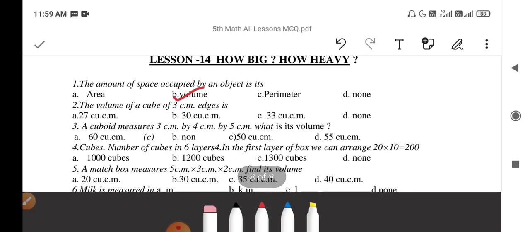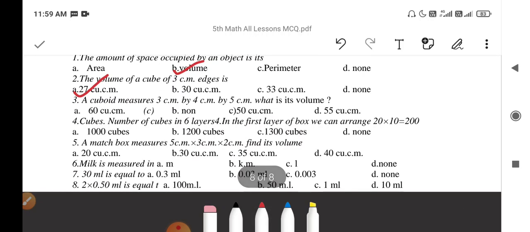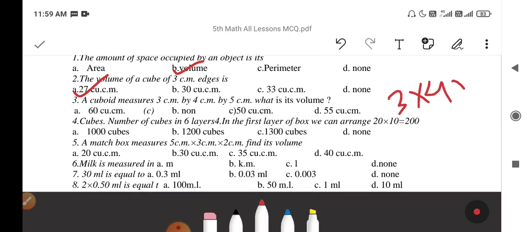Next, the volume of a cube of 3 cm edges. The formula is length multiplied by length multiplied by length. So 3 multiplied by 3 multiplied by 3 equal to 27 cubic centimeter. The next, a cuboid measures 3 cm by 4 cm by 5 cm. What is its volume? Length, breadth and height are given here, 3, 4 and 5 cm respectively. The volume will be length multiplied by breadth multiplied by height. So 3 multiplied by 4 multiplied by 5. 3 4s are 12, 12 5s are 60. So 60 cubic centimeter.